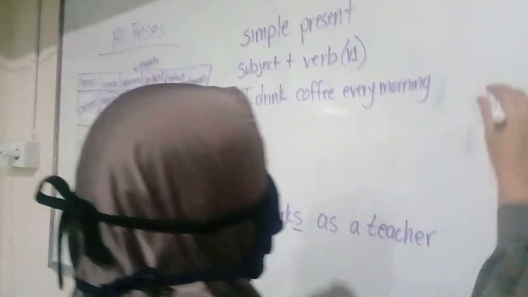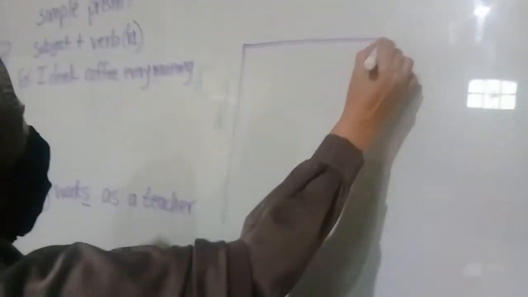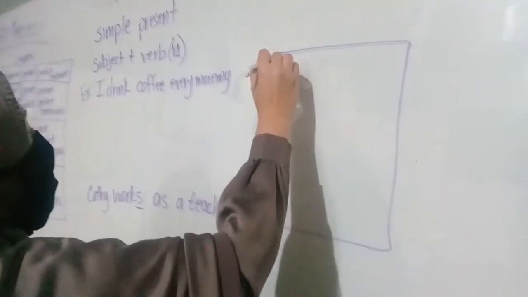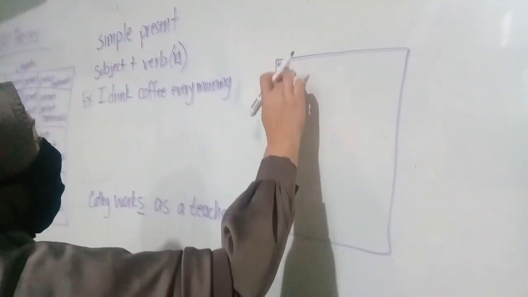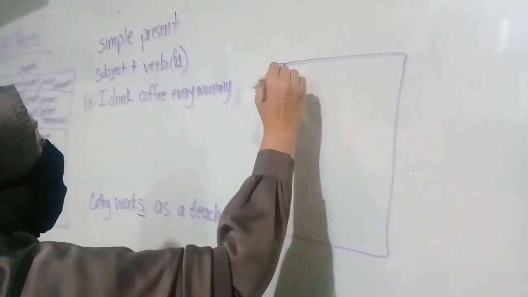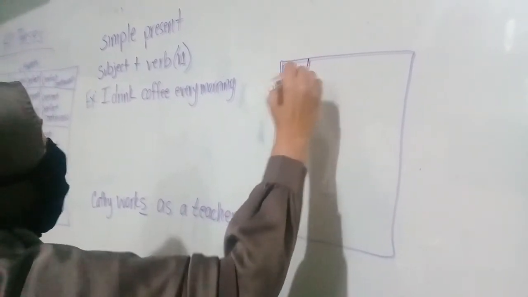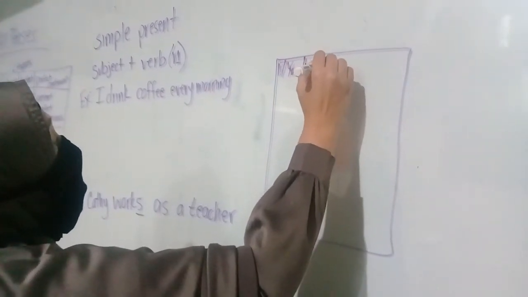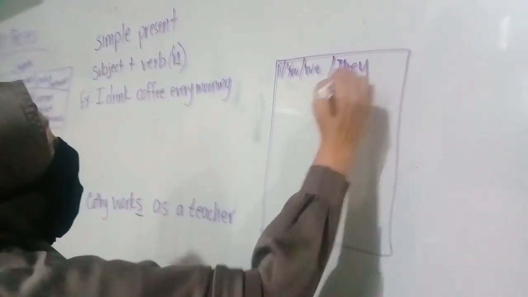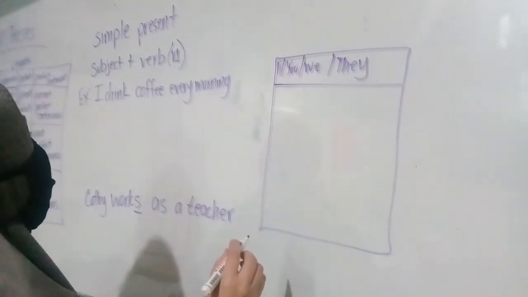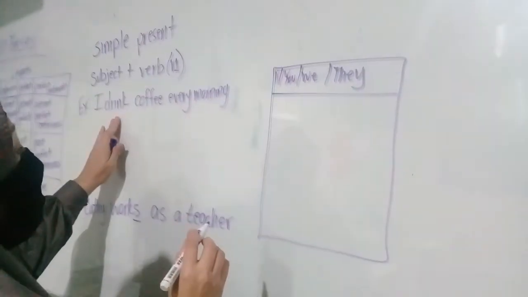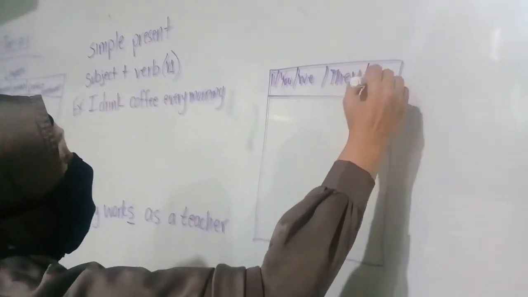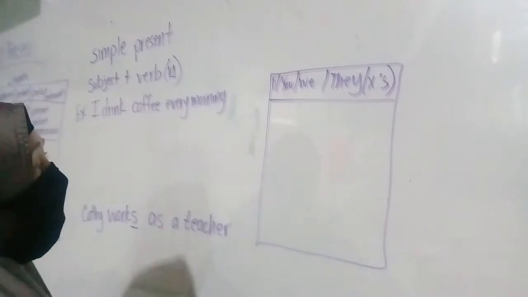Okay, let's make a diagram to show it. If you have I, you, we, or they, then you must not use S. This does not have an S. No S. Okay?